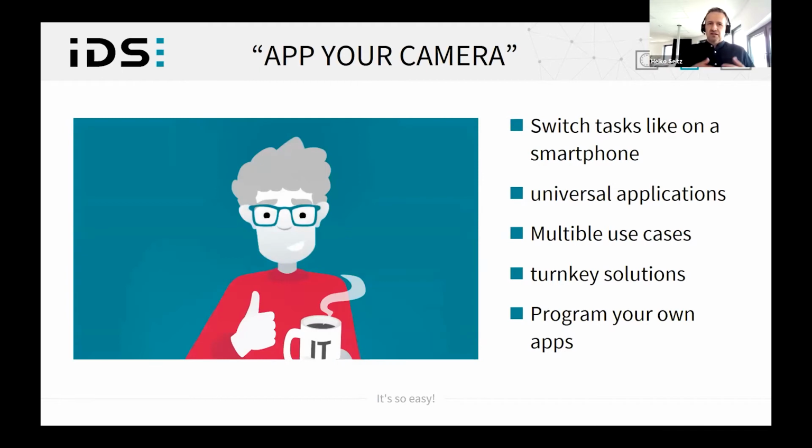But how can an embedded vision system be integrated into industrial applications? Let's remember what we said earlier in this session about the ideal vision sensor, that we were talking about a future-proof communication. So let's have a look at the interfacing options.